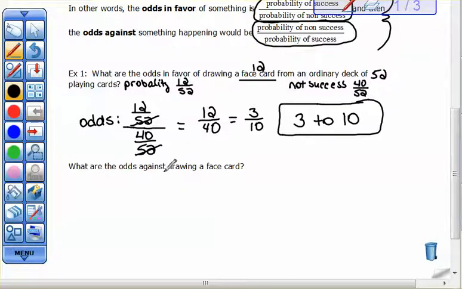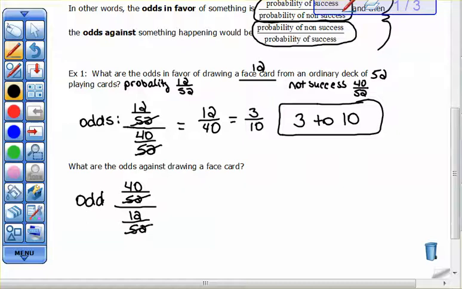Now, what about the odds against drawing a face card? Well, in favor of drawing a face card is what we just did. We want to do the opposite of that, or the odds against drawing a face card. So for this case, our odds would be the non-success over success. So in this case, it would be 40 out of 52 over 12 out of 52.